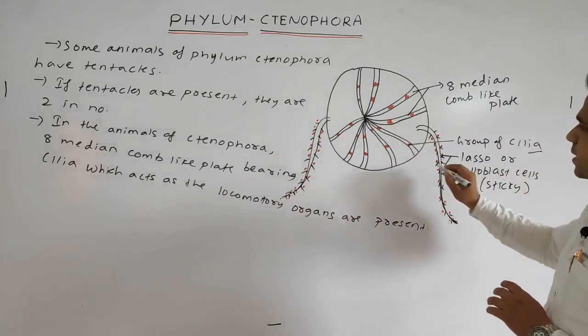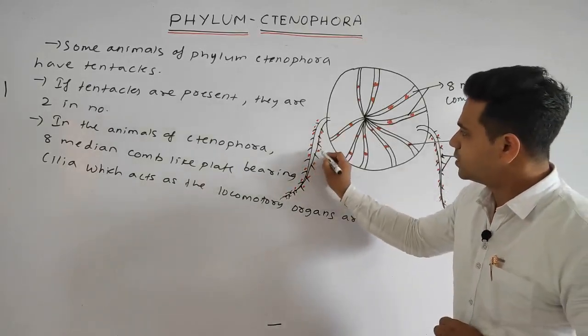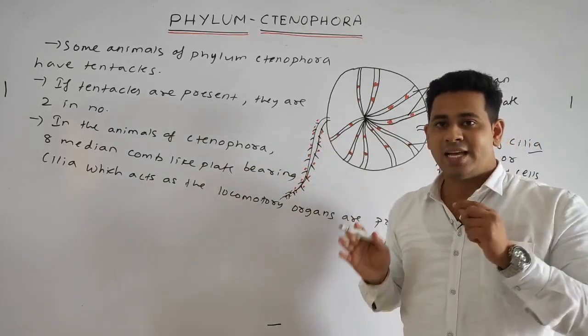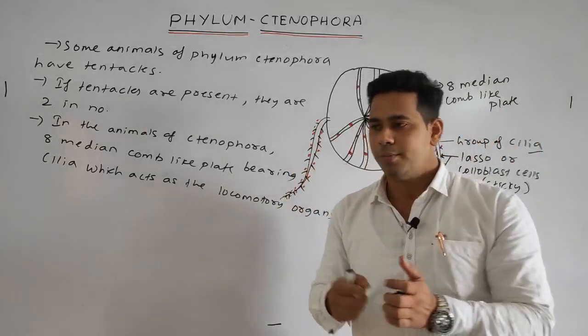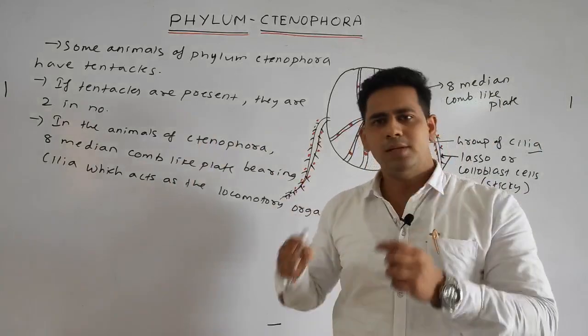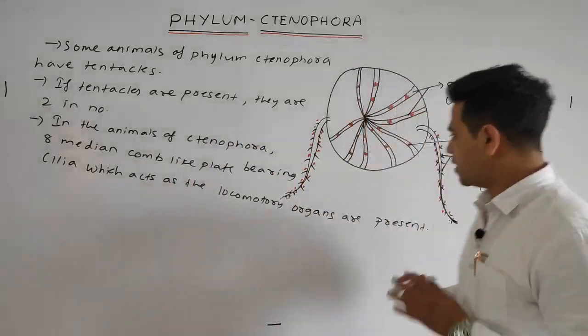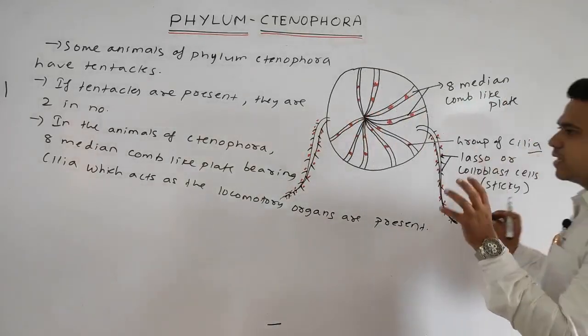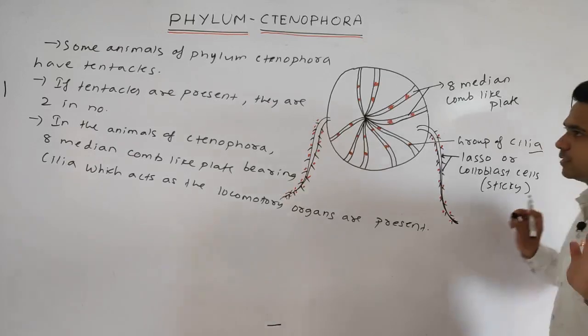See children, some special specific cells are also present. These are adhesive or sticky in nature, helping to attach to the food. Some special adhesive type of cells are present, and those are called lasso cells or colloblast cells.